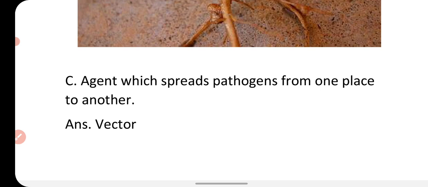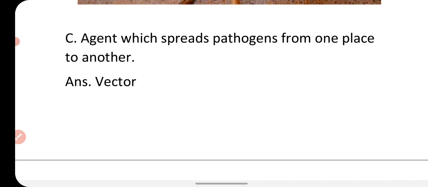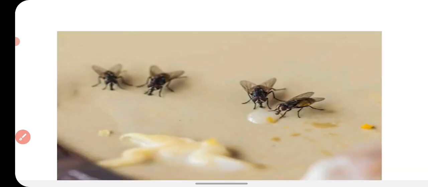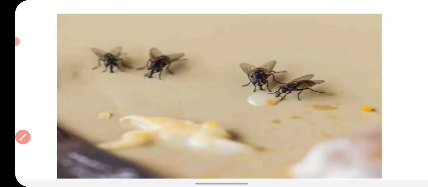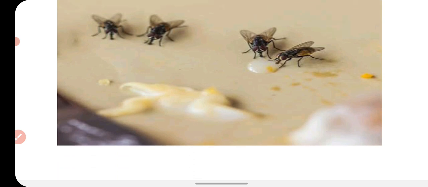Next is, agent which spreads pathogens from one place to another. The organisms which transfer and spread the pathogen from one place to another are called vectors. For example, house flies. House flies are considered vectors because they move here and there, carry germs and pathogens with them, and spread communicable diseases.